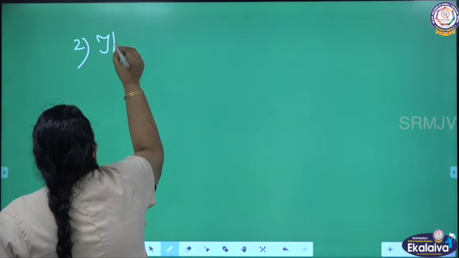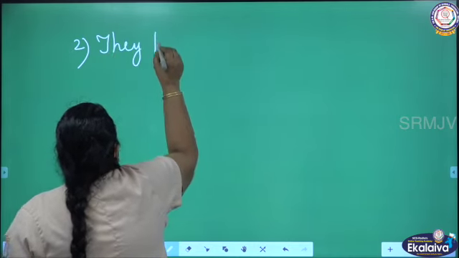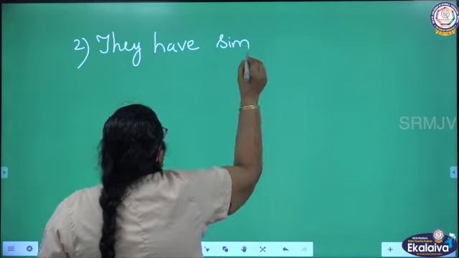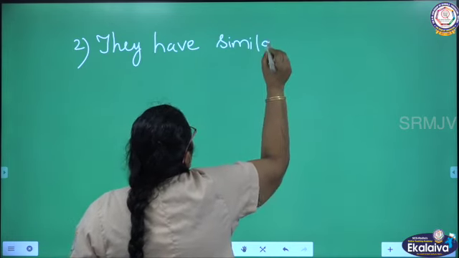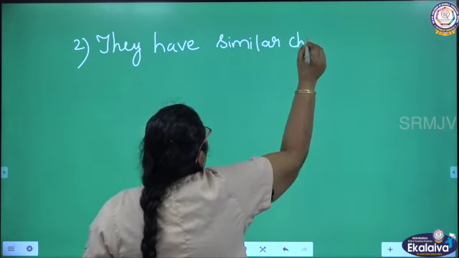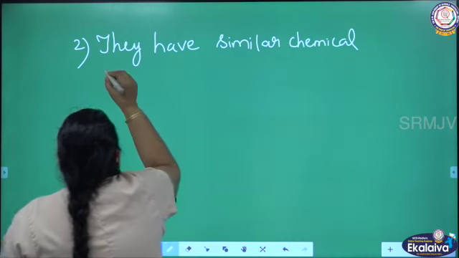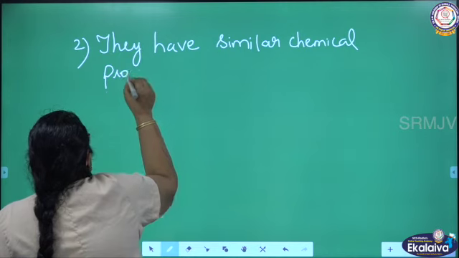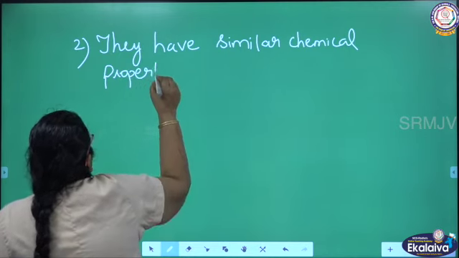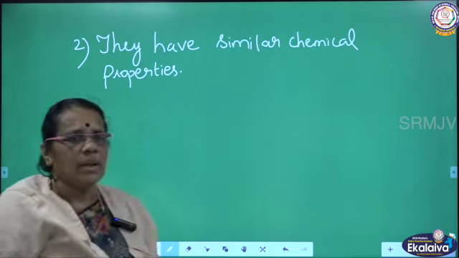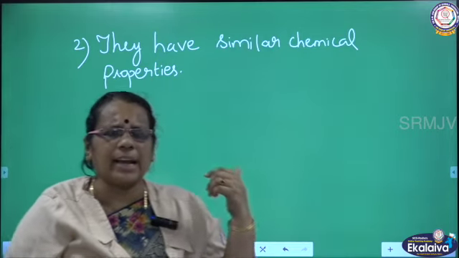They have similar chemical properties. So this is the second characteristic feature. When you talk about the characteristic features, what is the second one?